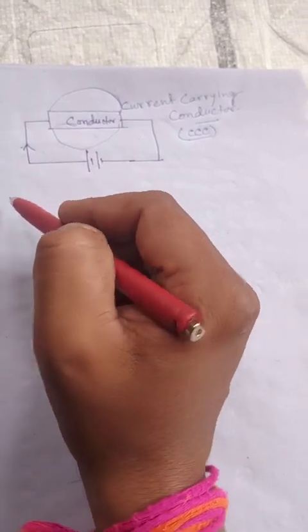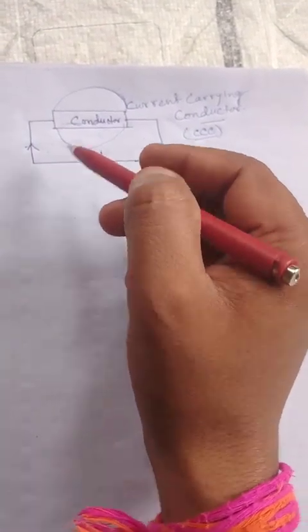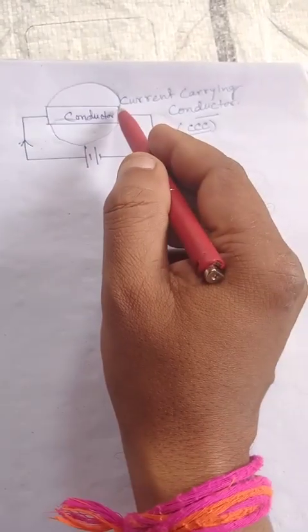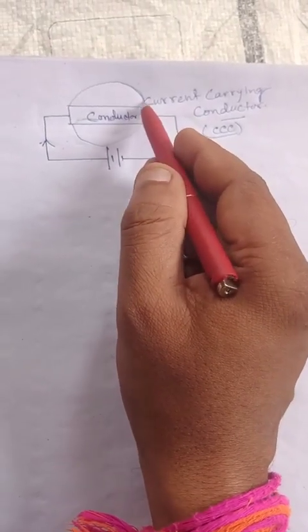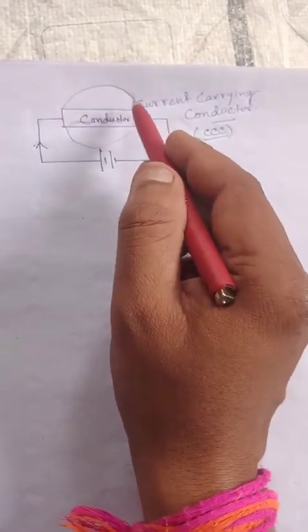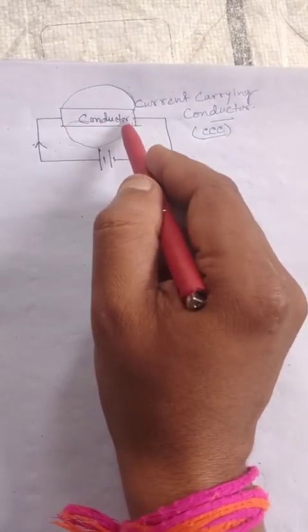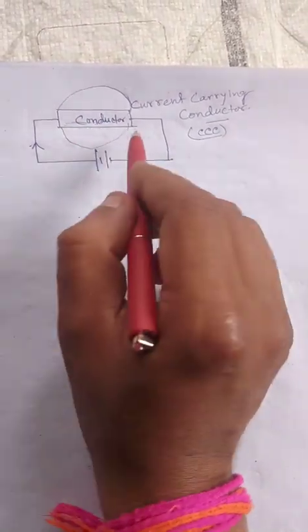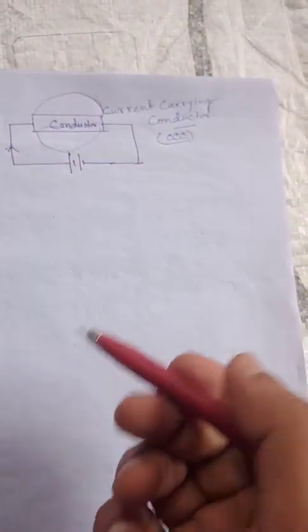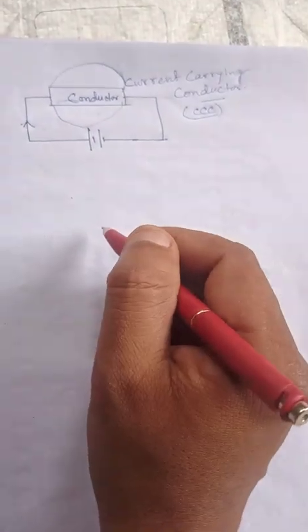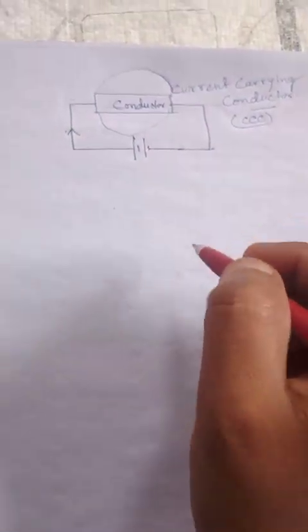So Faraday thought that if we induce a magnetic field around a conductor, then current may flow through this conductor. Then Michael Faraday tested this experiment several times.